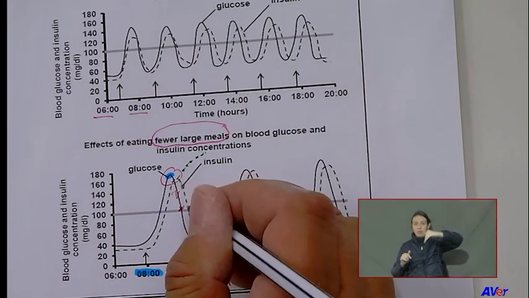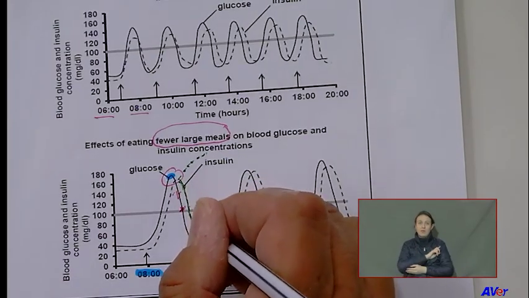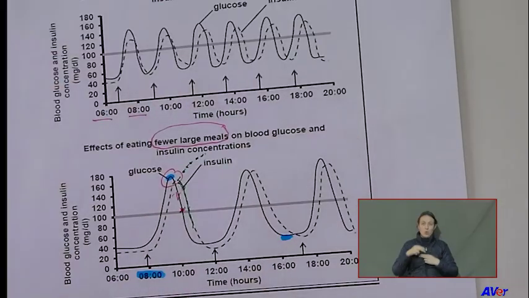Look here, the line shows it comes down here, the insulin concentration in the blood. That means the pancreas is releasing less insulin. Why does it make sense in simple English? Because the problem has been solved.